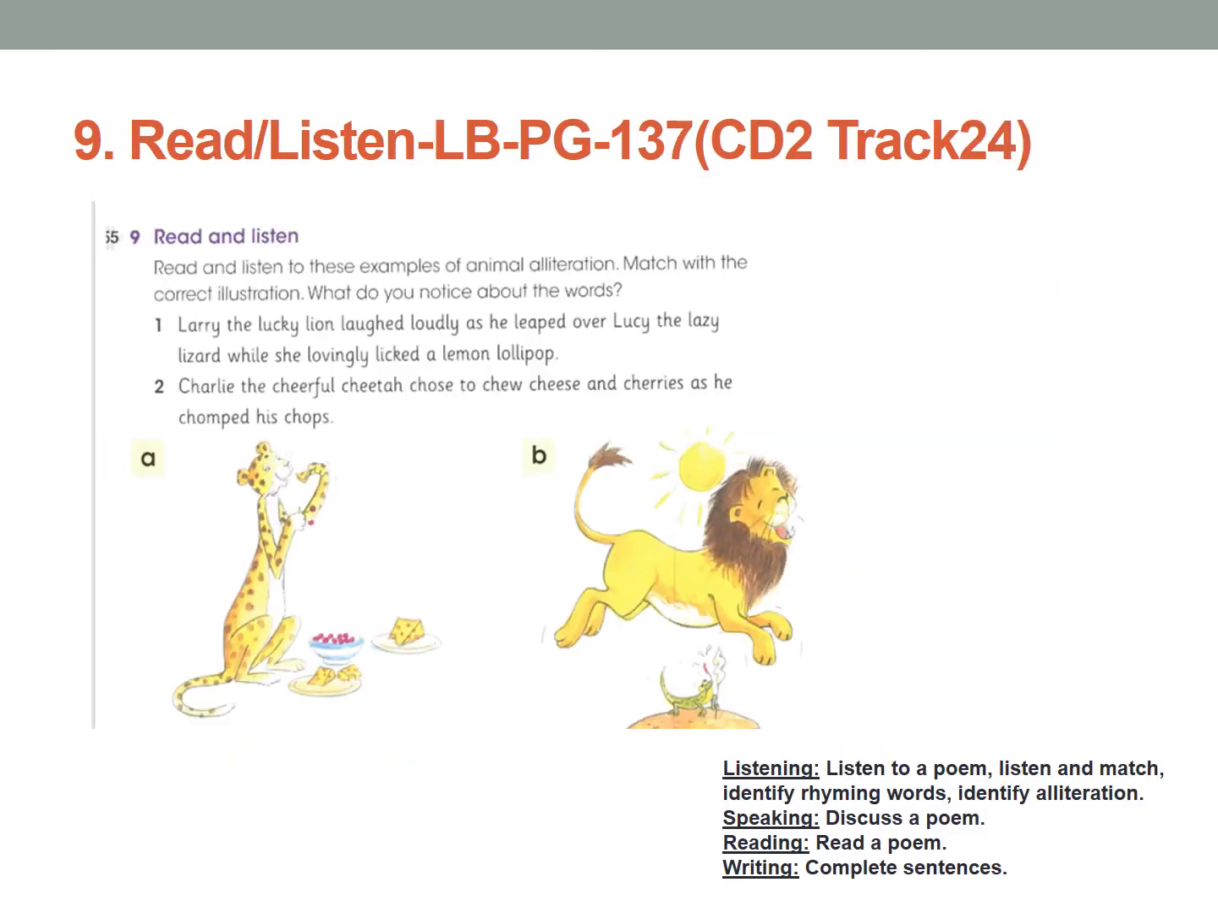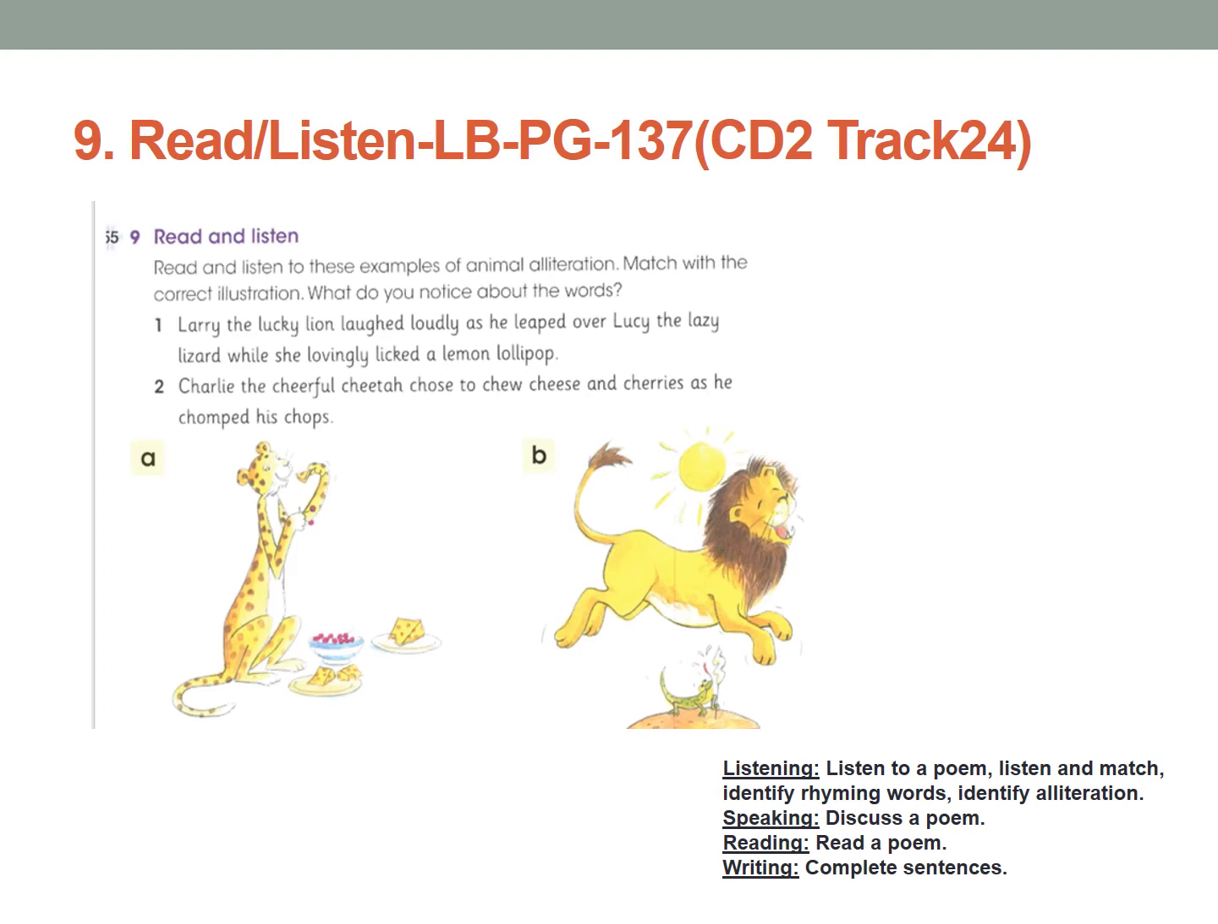Now activity 9, read and listen, learner's book, page number 137, CD 2, track 24. So you need to read and listen to this example of animal alliteration. Match with the correct illustration. What do you notice about the words? So you're going to read it.